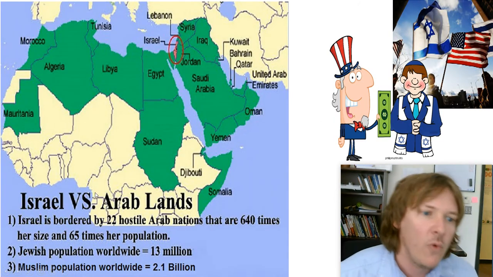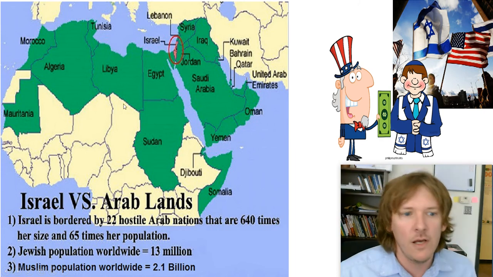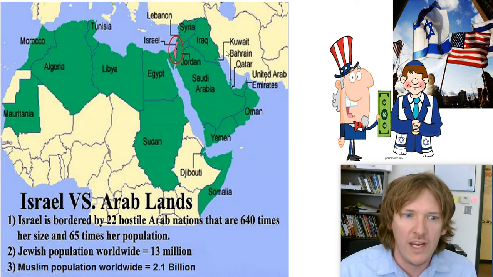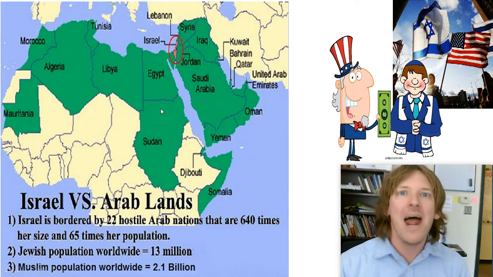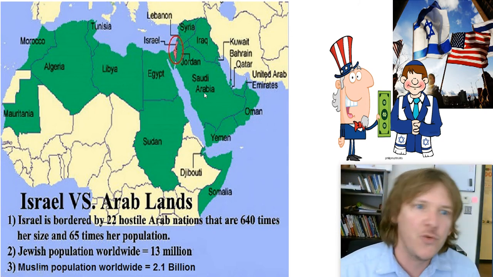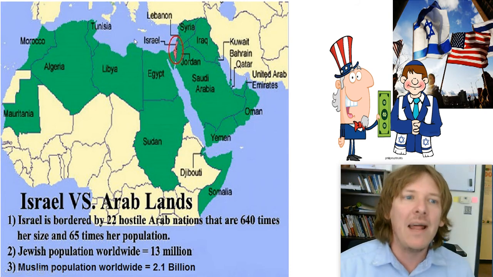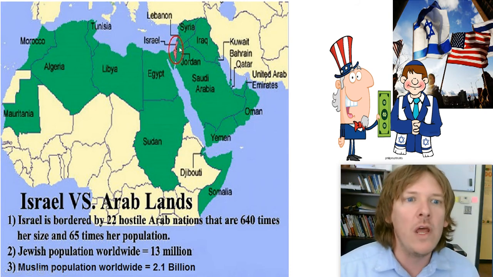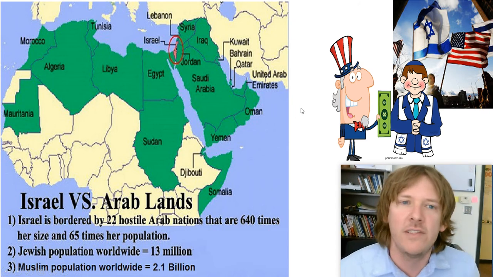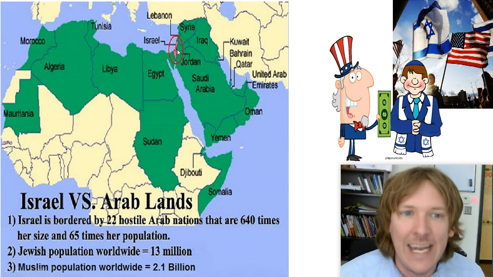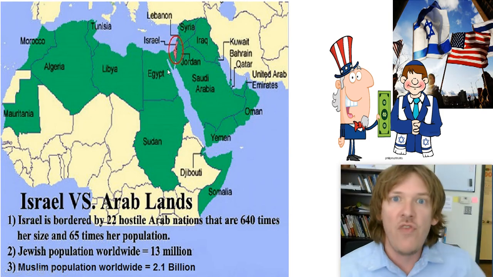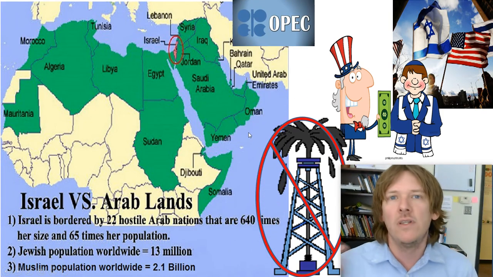And in the 1970s, we had Israel versus the Muslim or Arab lands. According to the map, Israel is the Jewish nation trapped between all of these countries that don't really get along. I'm not going to get into that, but nonetheless, we as Americans have always helped and supported Israel. We've supported all these other countries as well, but these OPEC nations do not like when we help Israel out. They do not like this. There are more political reasons; they think that Israel may have stolen this land. I'm not getting into that. Just know that these countries don't necessarily get along, and when we help Israel, they are going to try to punish us. And so what OPEC did was limit the supply of oil.